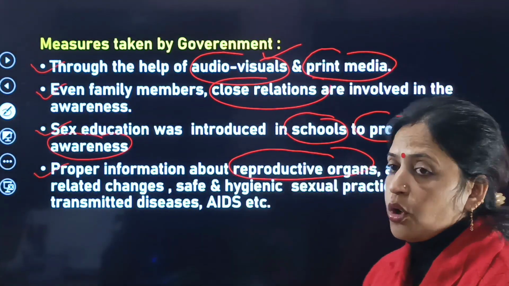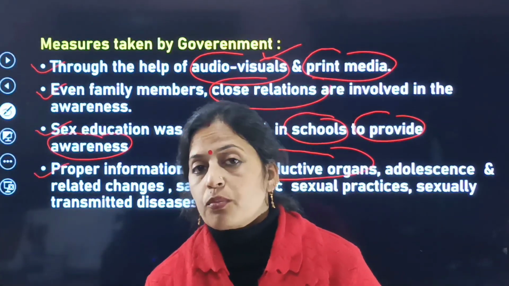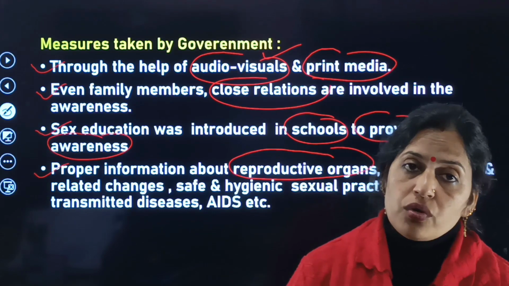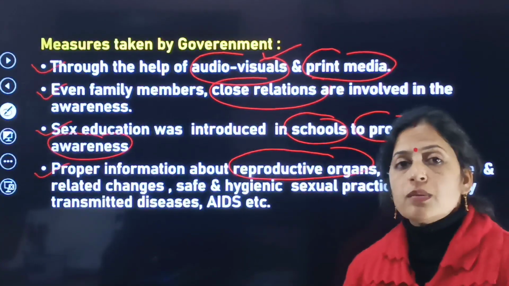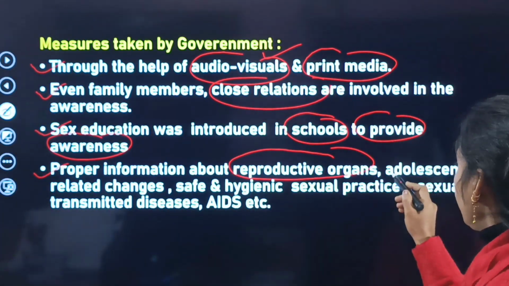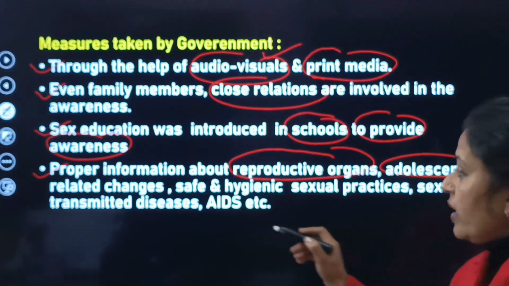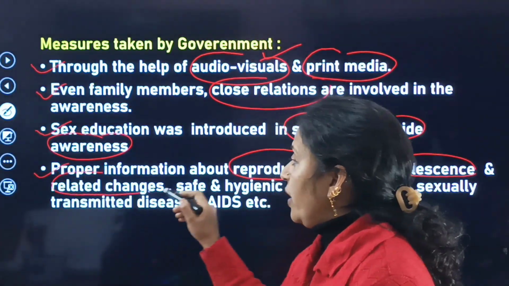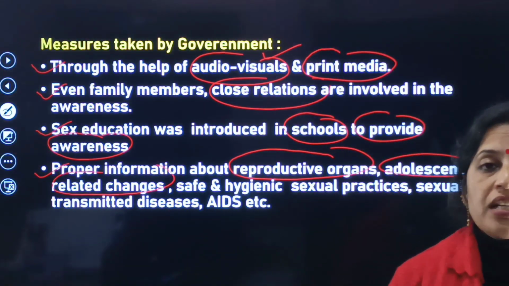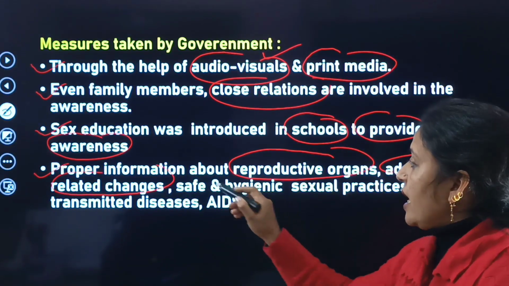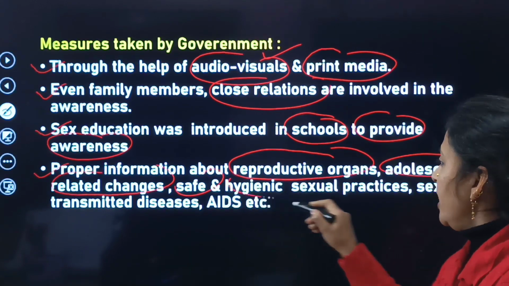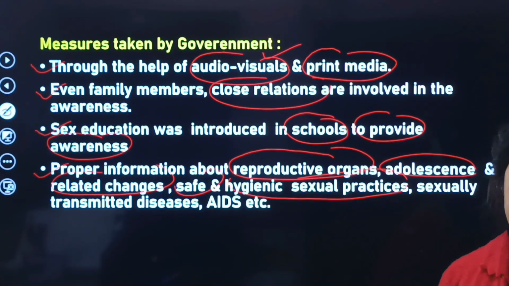Next is proper information about the reproductive organs. That means in our body there are various types of reproductive organs, so regarding them there should be proper information. What we mean by the term adolescence, what the related changes are that are involved in the body parts, as well as safe and hygienic sexual practices.